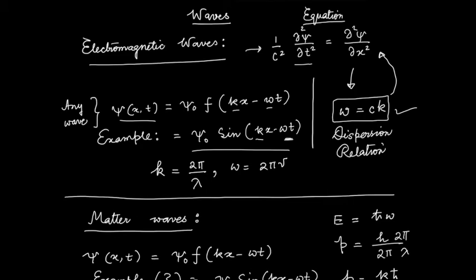When I take the second derivative, another minus omega comes out, and cos again becomes sine. Each time derivative gives me one omega. Similarly, each x derivative will give me one k. Because it has two space derivatives and two time derivatives, I will get omega square equals c square k square, and from that I get omega equals ck.